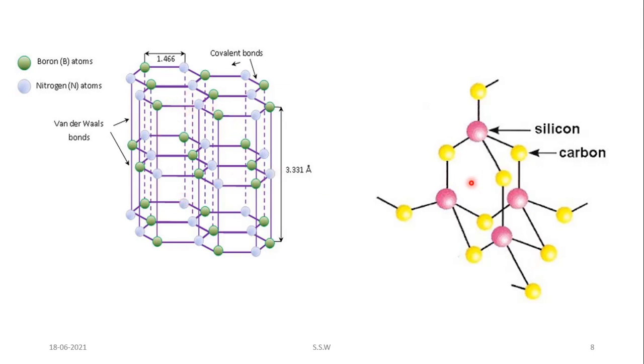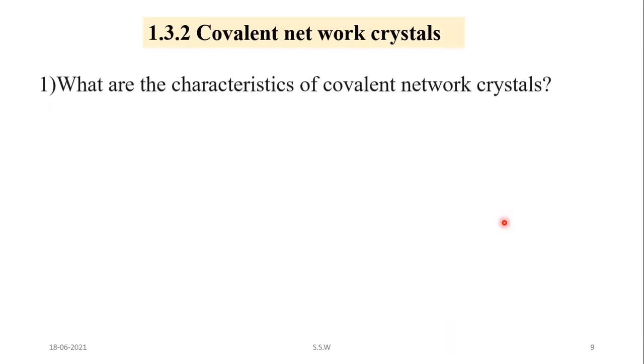Also, another example is silicon carbide. Its structure is also like the structure of diamond. The silicon forms 4 covalent bonds with 4 carbon atoms. So here strong covalent bonds are present between silicon and carbon and therefore it is a very hard material.